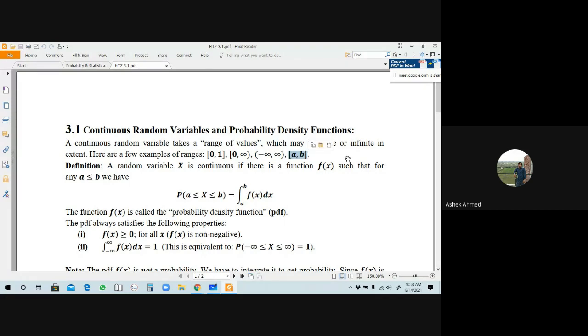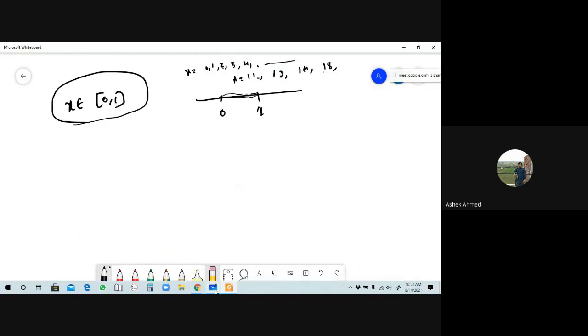Yes, finite. Now a random variable x is continuous if there is a function f of x such that for any a less than or equal to b we have, now look here, a random variable x is continuous if there is a function f of x satisfying that for any a less than or equal to b.